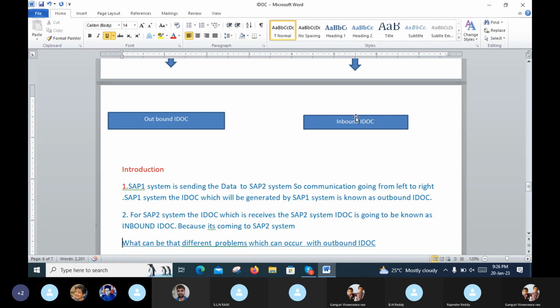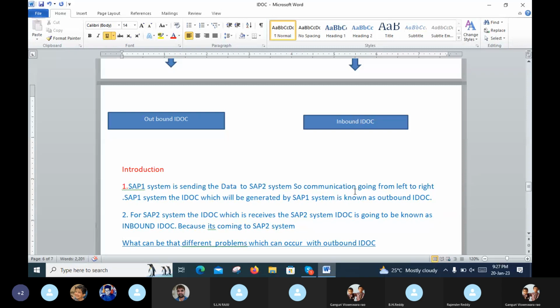When communication goes from left to right, the IDOC which will be generated by the SAP 1 system is known as the outbound IDOC. What is meant by IDOC from the interview point of view? Outbound IDOC means the SAP 1 system sending the data to the SAP 2 system.